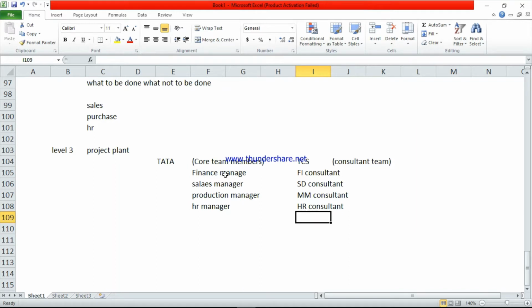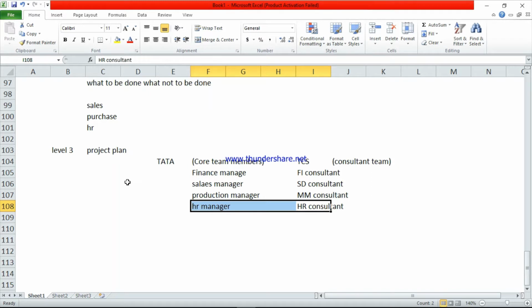See here, the finance manager and the FI consultant, these two persons will club together and they will make the project plan. Here, the HR manager and the TCS HR consultant, these two persons club together and they will make a project plan. So level 3 means from the core team and consultant team, the particular department heads will club together. They will meet together and make a plan. This is level 3.